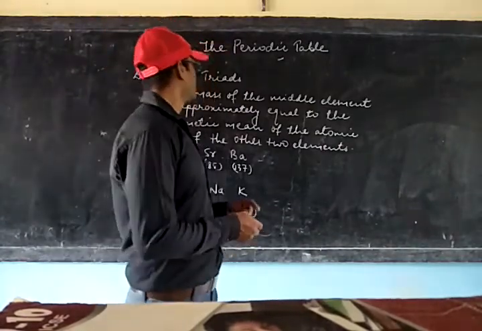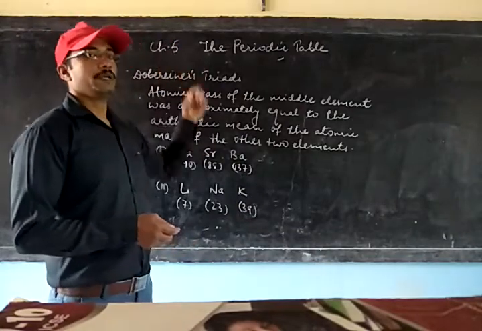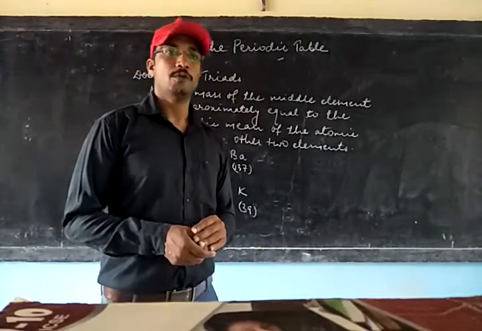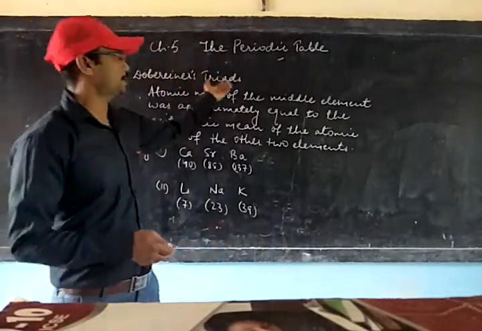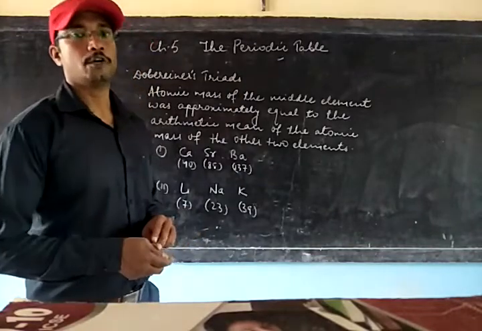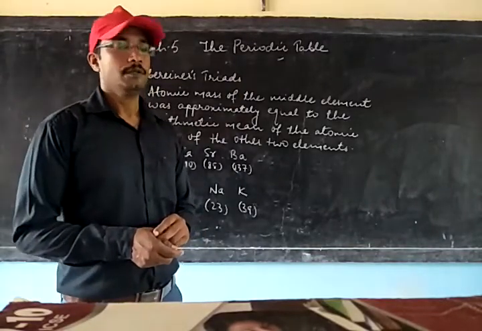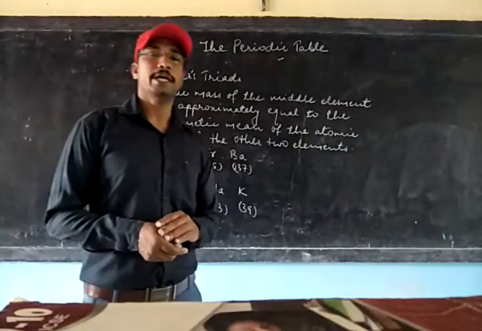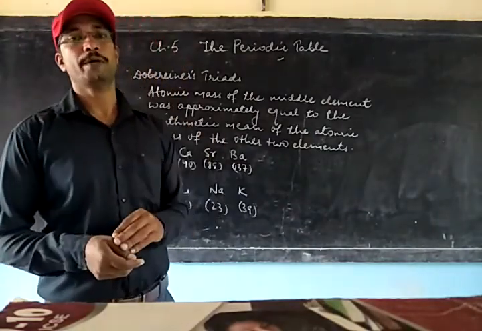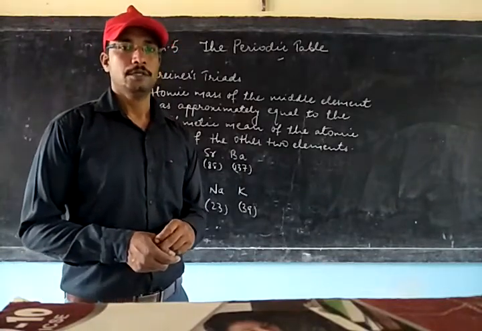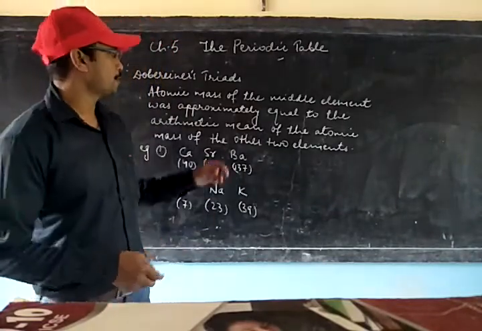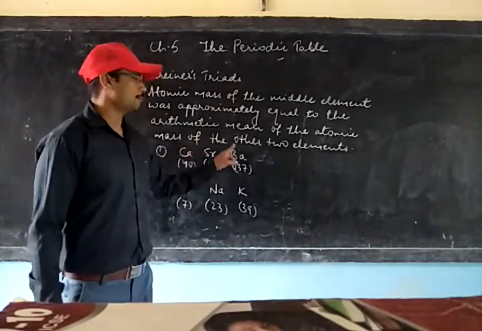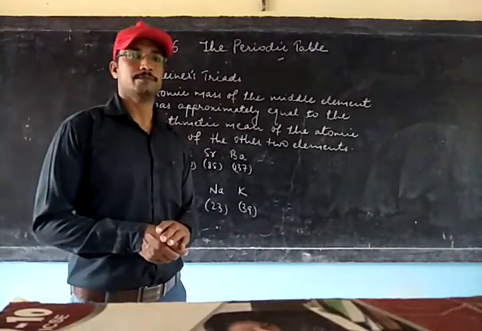We are going to start first with the periodic table given by the scientist Dobereiner, and his periodic table was called Dobereiner's triad. Triad means a group of three. It means to say that whenever three elements of the same property are placed together, then the atomic mass of the middle element will be coming equal to the average atomic mass of the other two elements.